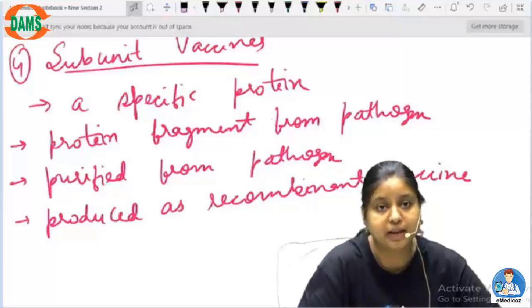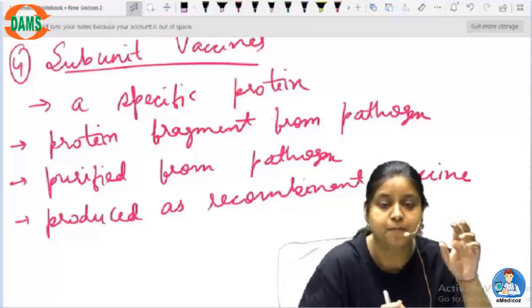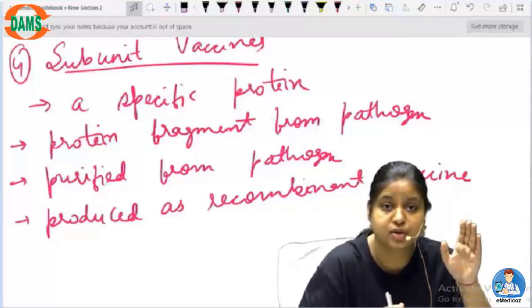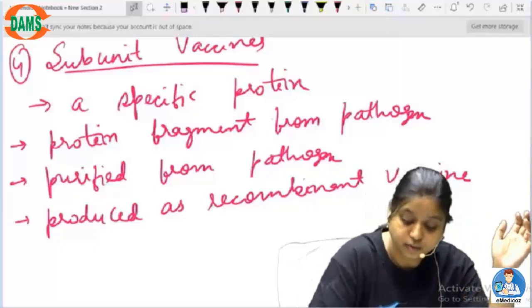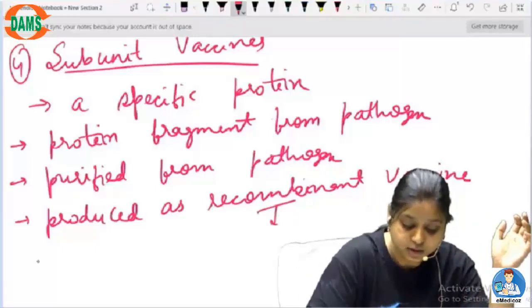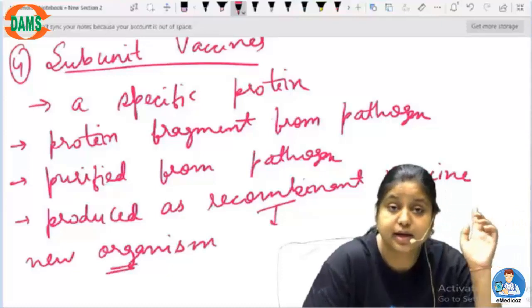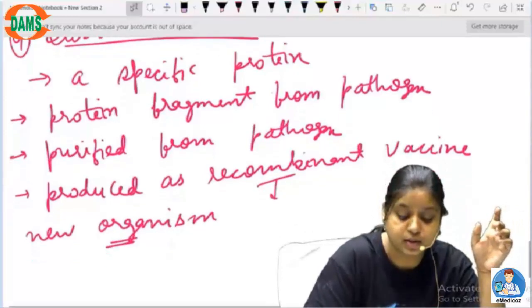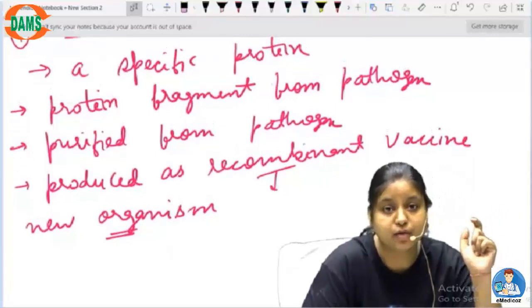So in that, you will take the entire protein which you know is disease causing, and you will clone it into a different organism. So this recombinant vaccine will be produced in a new or different organism. Okay, and how we will do it, I think I have told you all of this in the cloning part when we were doing microbial fermentation.